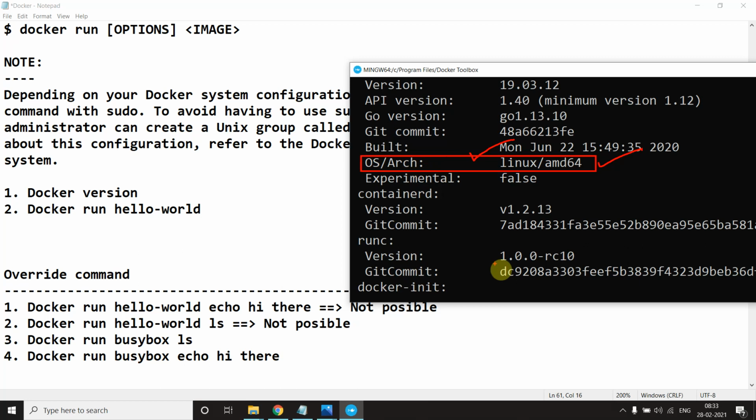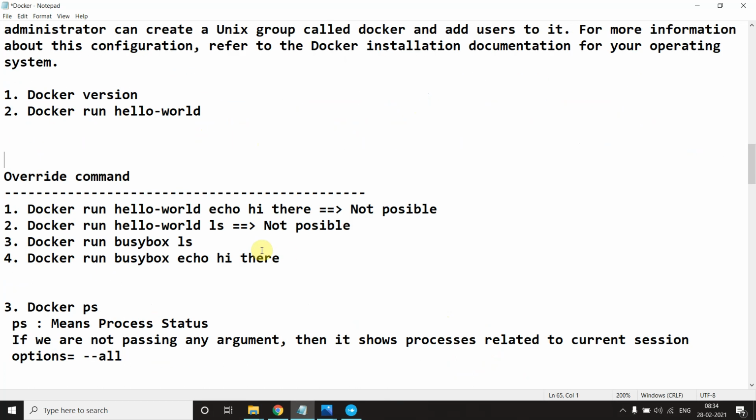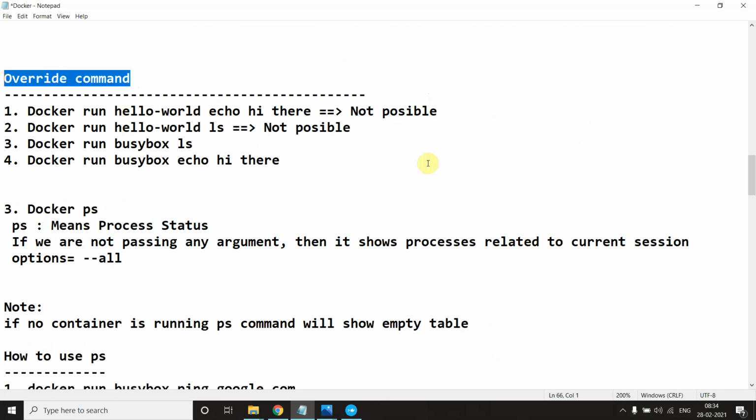Okay, you will get it when you try to execute it on your own. It's a bit tricky thing here. Okay, because this is my Windows, and this virtual machine is running here, and on this virtual machine Docker is running. Got it? Yeah.